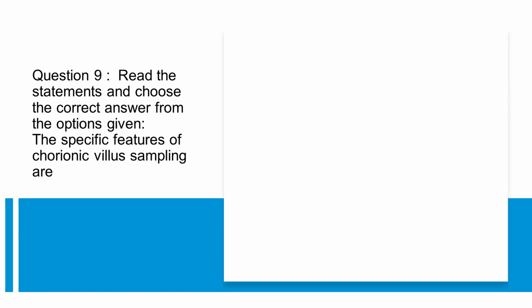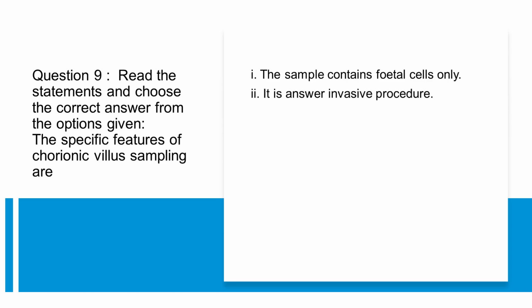Question 9. Read the statements and choose the correct answer from the options given. The specific features of chorionic villus sampling are: 1. The sample contains fetal cells only. 2. It is a non-invasive procedure. 3. It is performed when the fetus is 20 weeks old. 4.